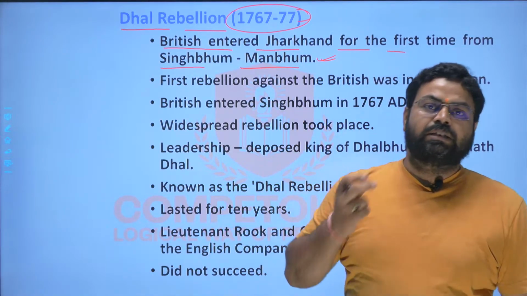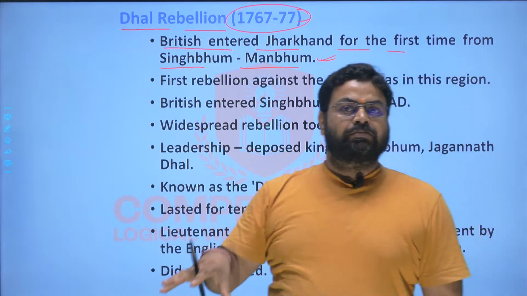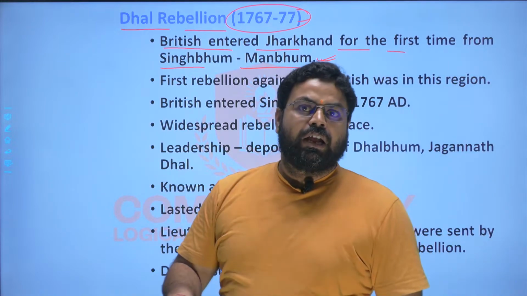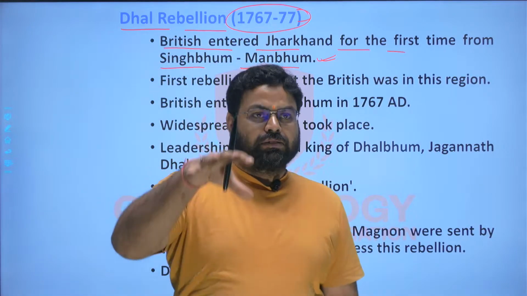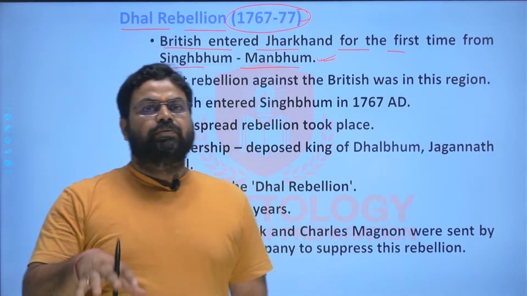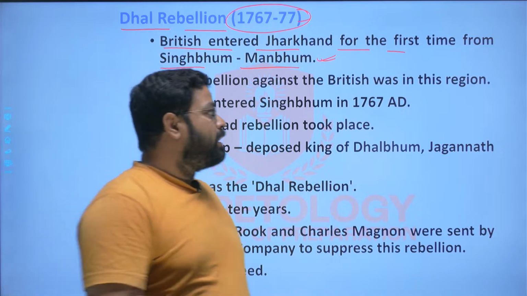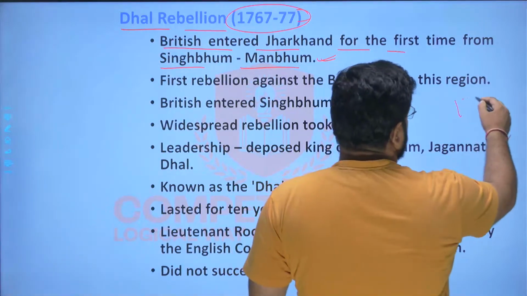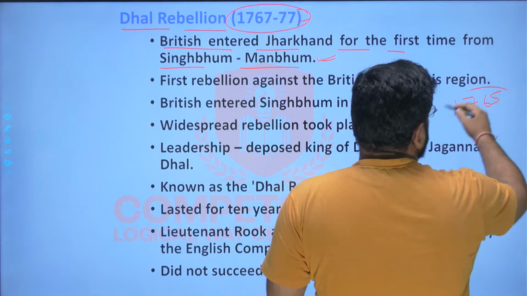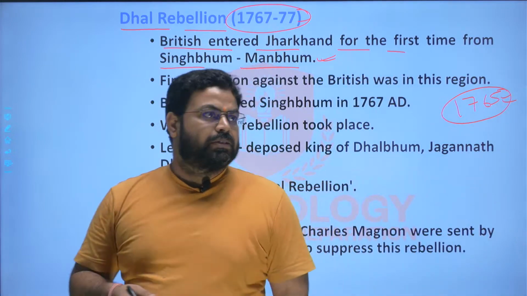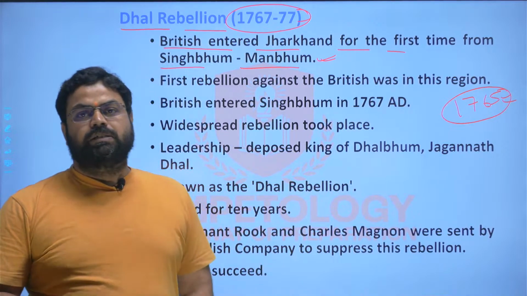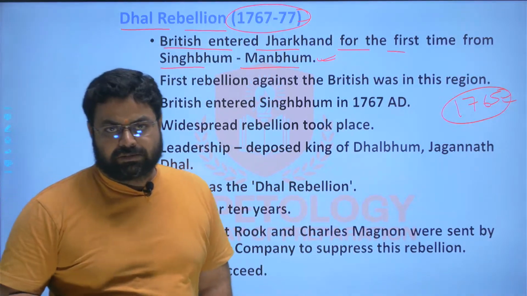because initially the British authority had established their empire after getting the Diwani rights in 1765 by Shah Alam II, and thereafter they started to expand in all directions, whether it was Bihar, whether it was Jharkhand region, whether it was Odisha region, right?